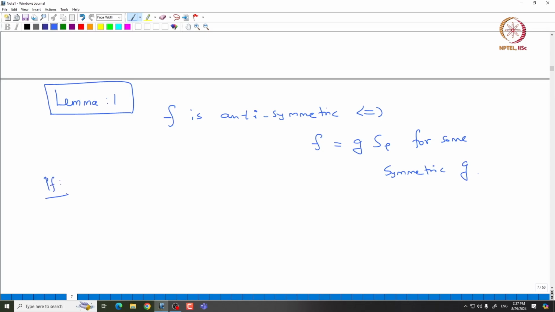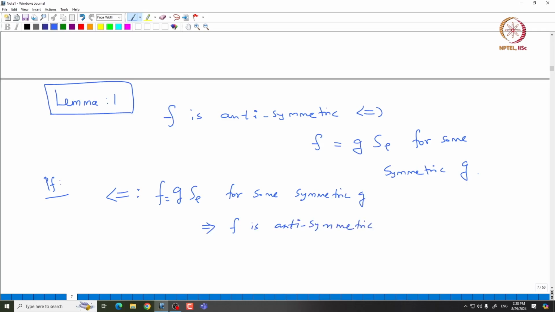So, if f is g times s rho, then it is clear that f must be antisymmetric. If you take a symmetric element times an antisymmetric element, then you get back an antisymmetric element. I will leave that as an exercise. If f equals g s rho for some symmetric g, then that implies that f is antisymmetric.